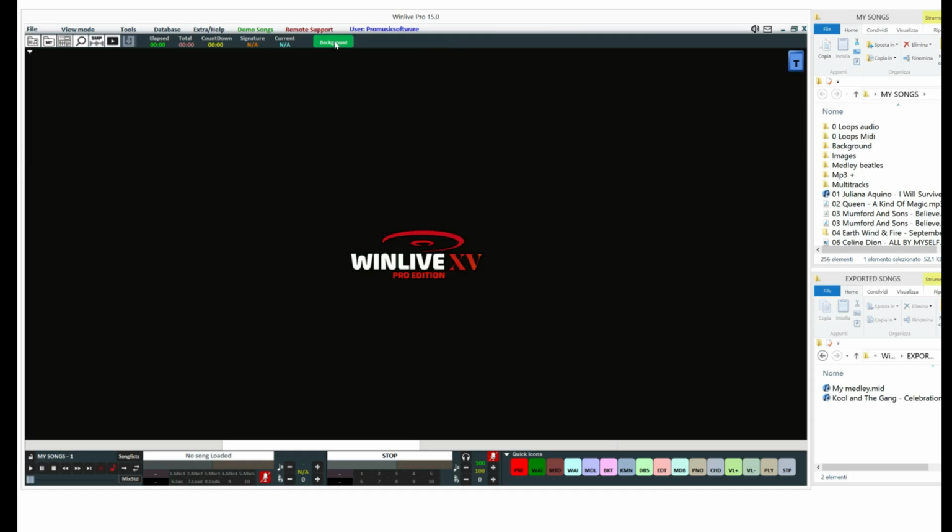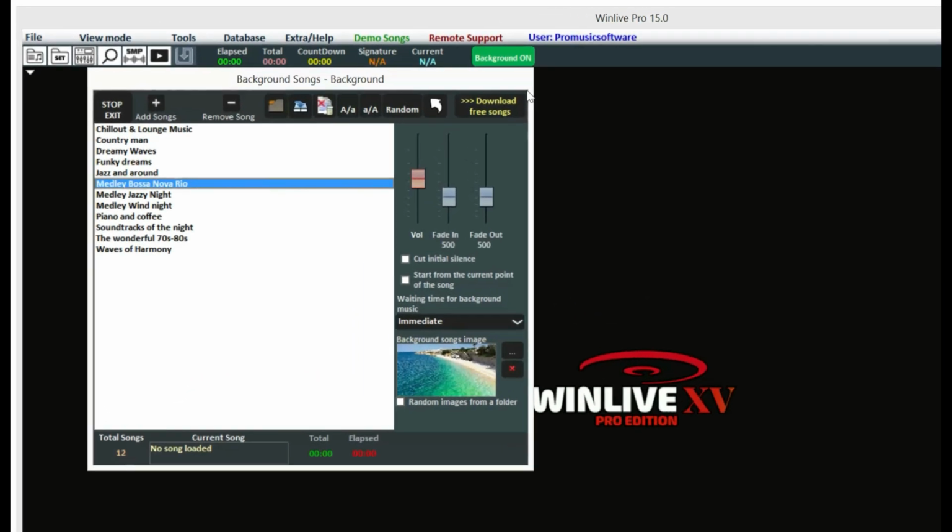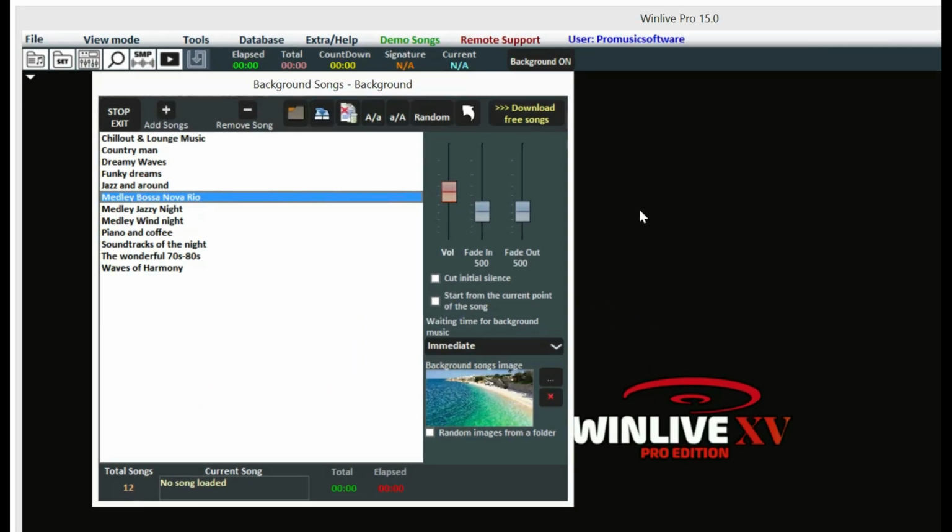Further implementations have been added to the background function. Don't forget that this function plays automatically the songs selected during break times. In case there are no songs available for the background, you can freely download some of the ones we provide. In addition, you can now add one or more screen images, eventually selected randomly, which will be viewed at the same time as the background is playing.